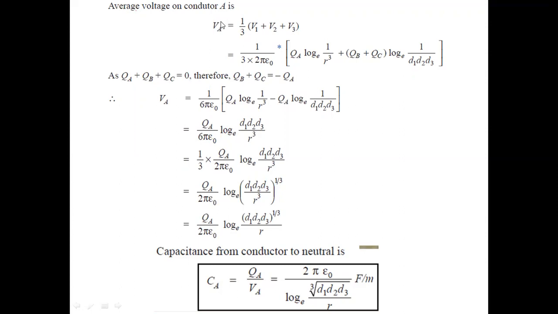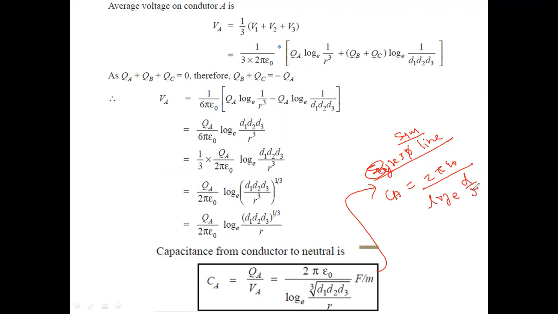Suppose we compare this formula with the previous case, the single phase line, or the three phase symmetrical line. What is the formula? CA is equal to 2 pi epsilon 0 upon log e d by r, where d is equal to the cubic root of d1 d2 d3, then the formula becomes the same as in the symmetrical configuration.